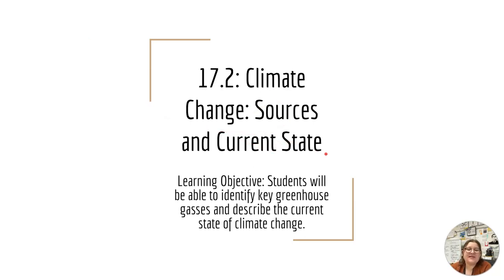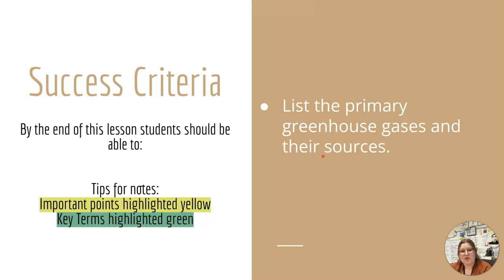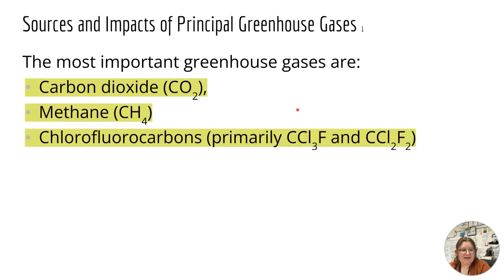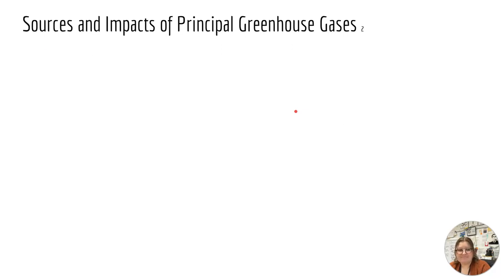So the learning objective is that you will be able to identify key greenhouse gases and then describe the current state of climate change. The success criteria, you have one, and that is to be able to list the primary greenhouse gases and their sources. So there are 4 primary greenhouse gases. You should also be able to tell me where they come from. So the most important greenhouse gases are carbon dioxide, methane, chlorofluorocarbons, and then nitrous oxide.